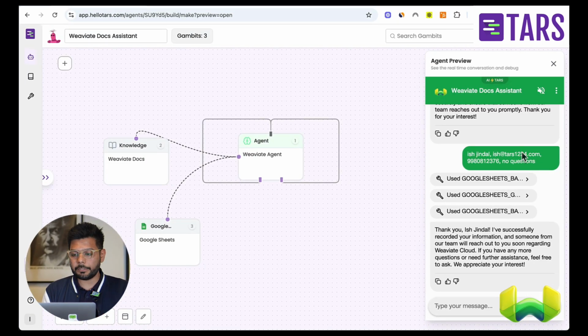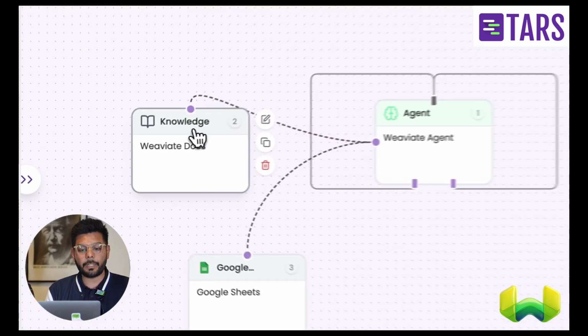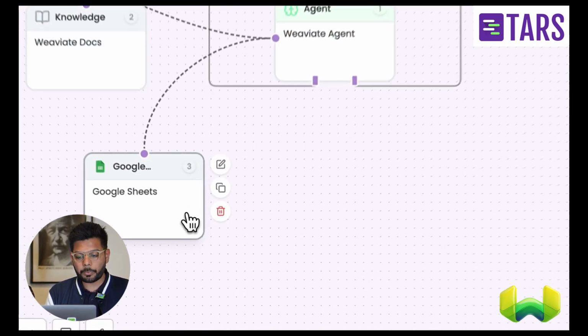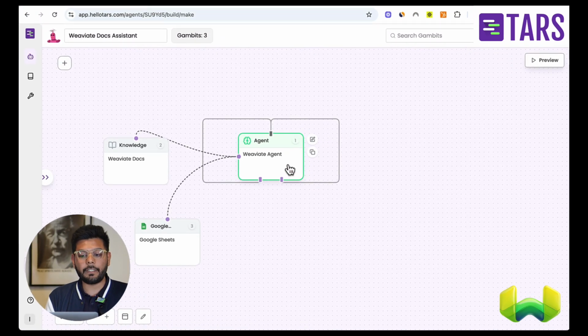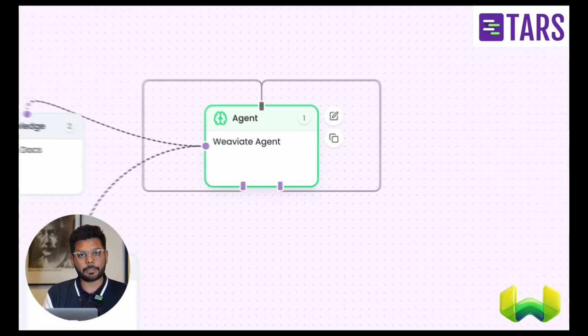So this is about how the agent works. Vineet is going to spend some time talking through how we use Weaviate as well for the knowledge component of it, and he's going to go deeper into how the tools work, all the tools that we have, and then also explain deeply about how the agent works as well.